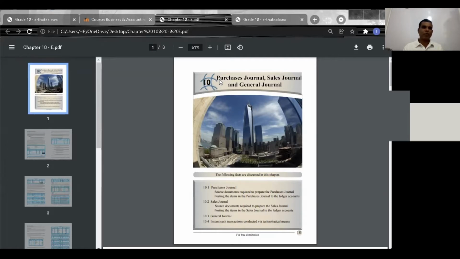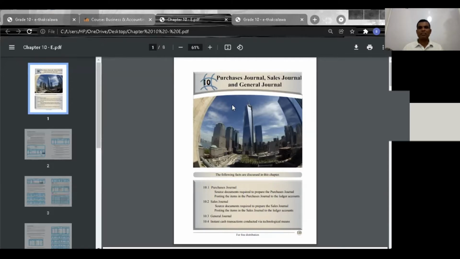Already we have discussed the cash book and the petty cash book, as well as how to prepare a bank reconciliation statement. Now today we are going to start a new lesson.